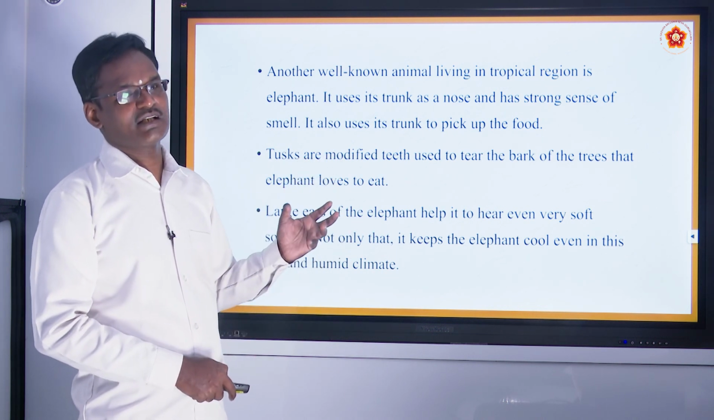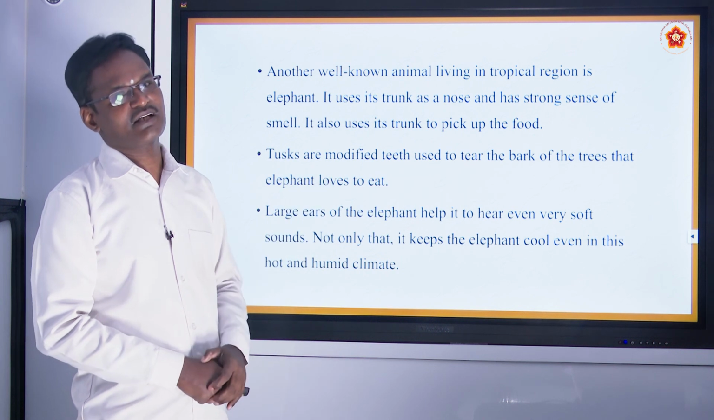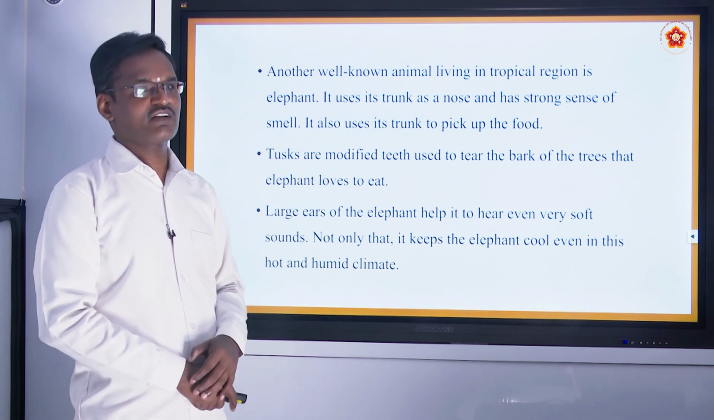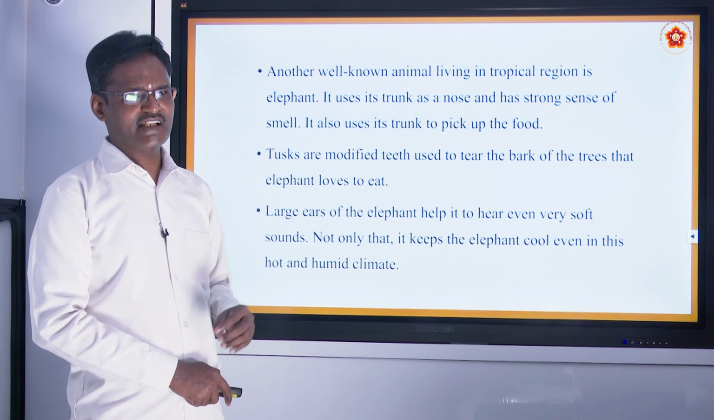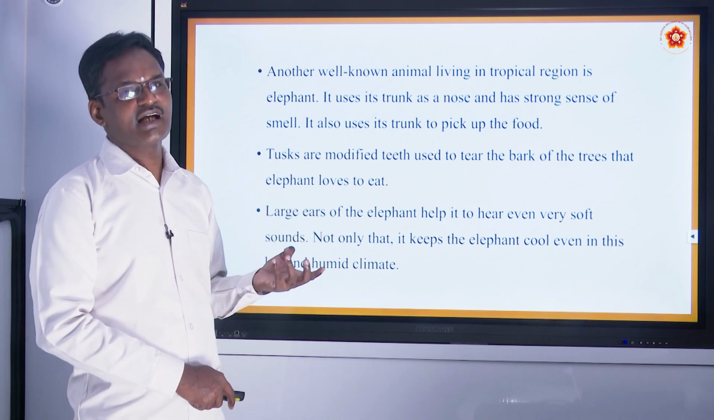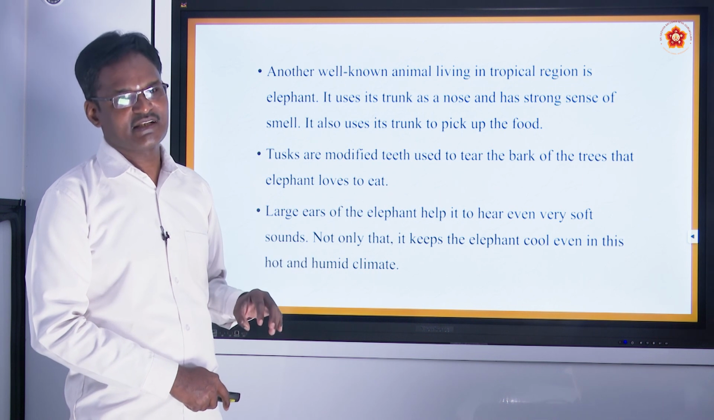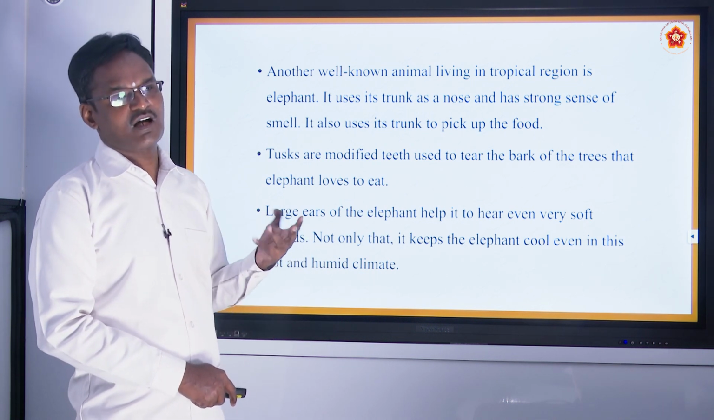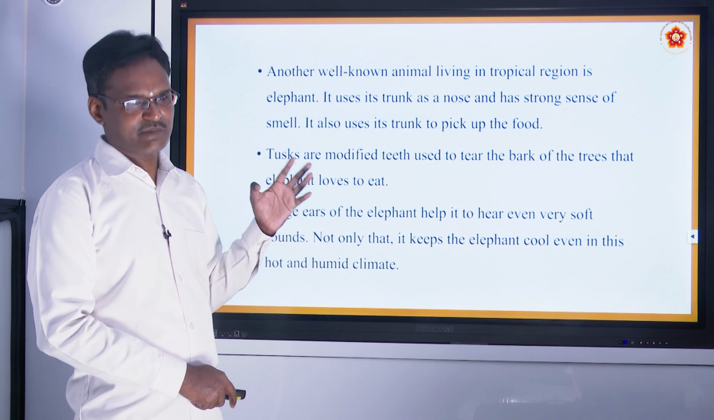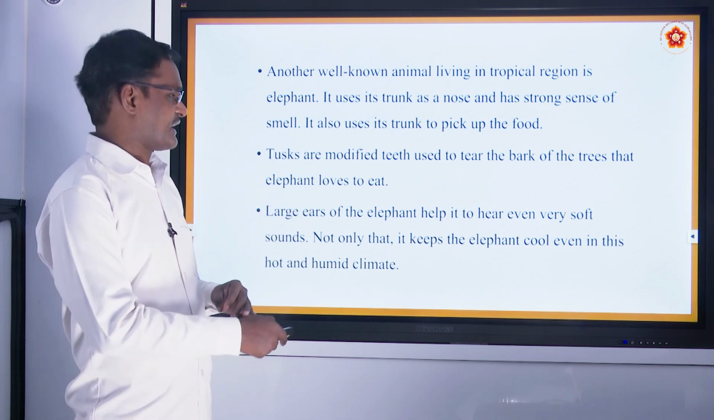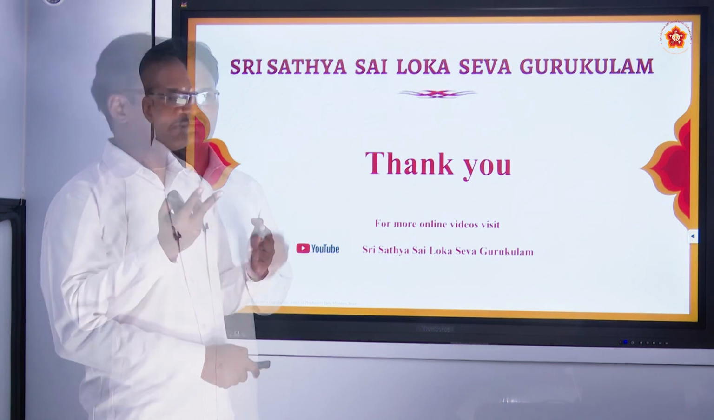Not only that, the tropical rainforest is a hot climate, but it also has annual rainfall very easily. So with the help of this hot and humid climate, it has moisture, and not only that, it has coolness. Because of these two properties, a variety of animals find shelter here. It is becoming a shelter for all these animals. So like this, we can tell these different properties.